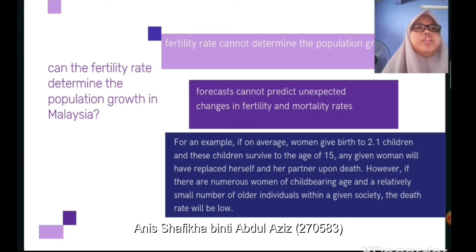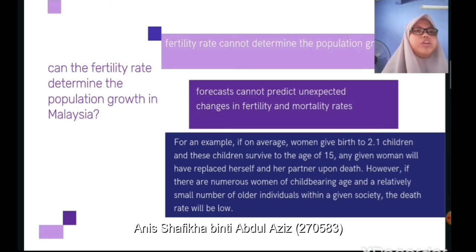So for this question, fertility rate cannot determine the population growth, as forecasts cannot predict unexpected changes in fertility and mortality rate, as we cannot predict something from the births and deaths because it's out of our control. For example, if on average a woman gives birth to 2.1 children and these children survive to the age of 15, any given woman will have replaced herself and her partner.